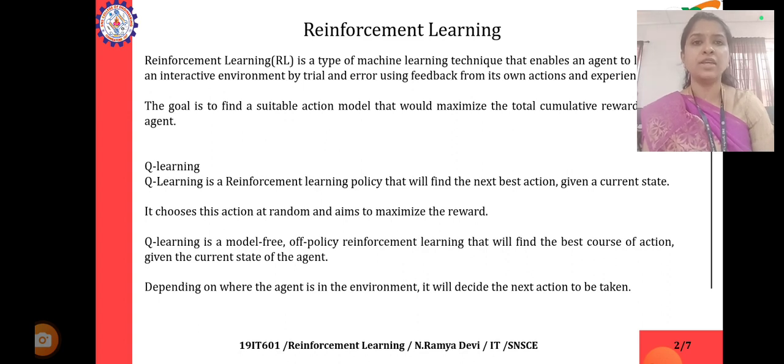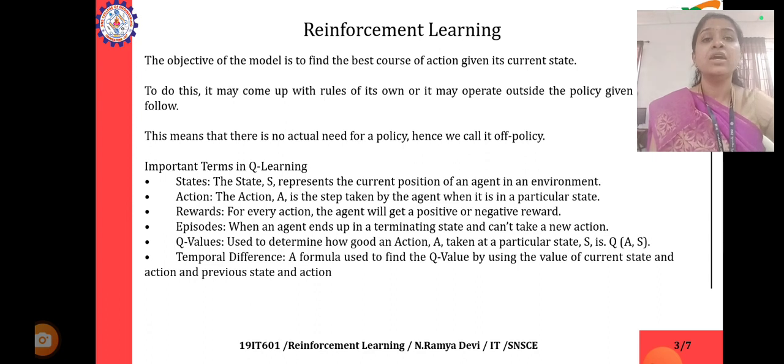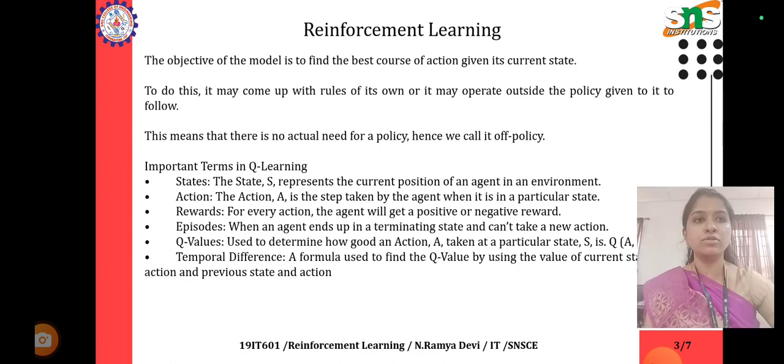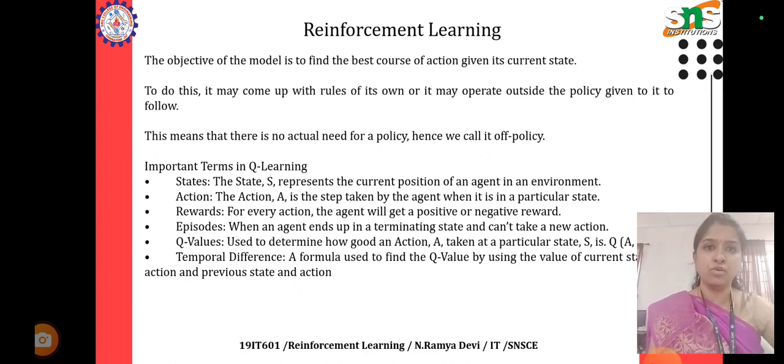Depending on where the agent is in the environment, it will decide the next action to be taken. The objective of the model is to find the best course of action given its current state. To do this, it may come up with rules of its own or may operate outside the policy given to it to follow. This means that there is no actual need for a policy, hence we call it off-policy.